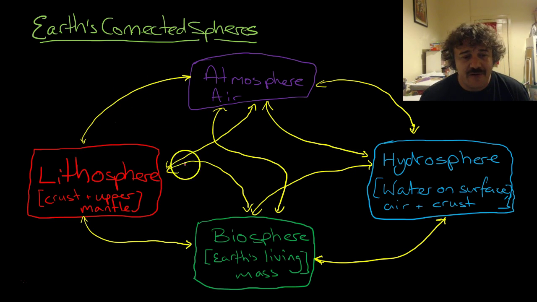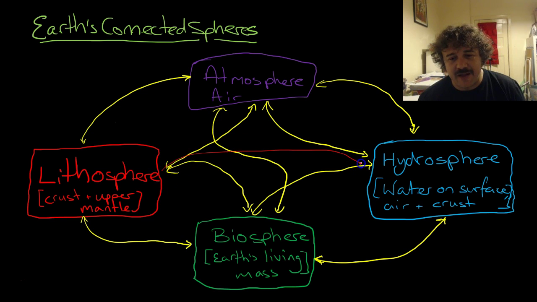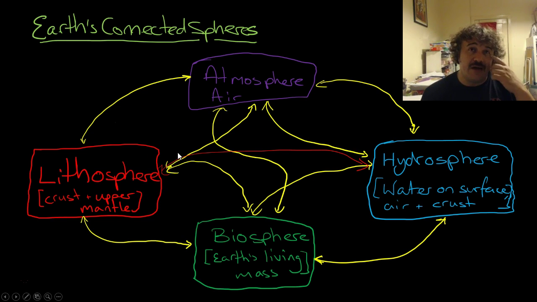Now, what you'll see is that the lithosphere interacts with the atmosphere. It also interacts with the biosphere and the hydrosphere as well. You know what? There's no direct one there. Let's make one happen because it interacts with the hydrosphere as well, because the water percolates the rocks and the salt in the ocean comes from rocks being dissolved and so forth.